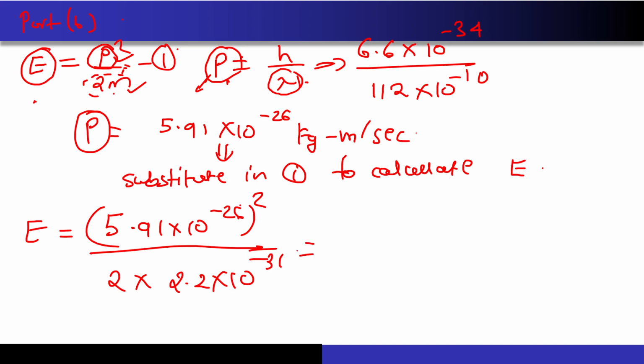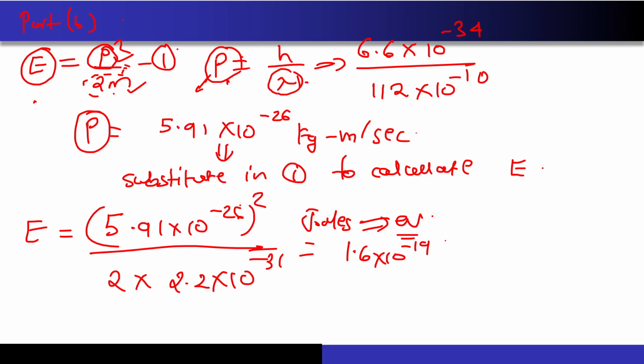Correct? So if you calculate this energy, it will come in terms of joules. I have to convert it to electron volts to get a representable number, so I have to include the factor of 1.6 into 10 to the power minus 19.